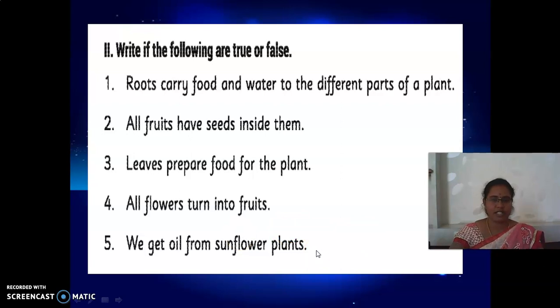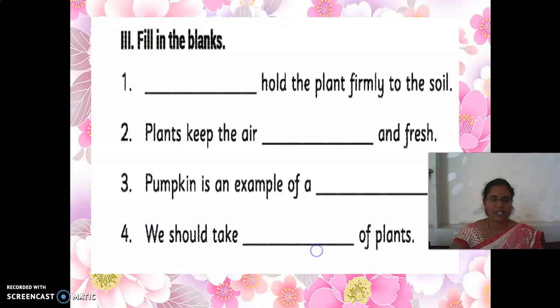My dear children, I hope you are all going to do this true or false at your home. See here, this is your fill in the blanks. First question is dash hold the plant firmly to the soil. What is that, my dear children? Yes, roots hold the plant firmly to the soil. Plants keep the air dash and fresh. What is the word missing here? Plants keep the air clean and fresh. Yes, very good. Pumpkin is an example of a dash. Pumpkin is an example of a creeper.